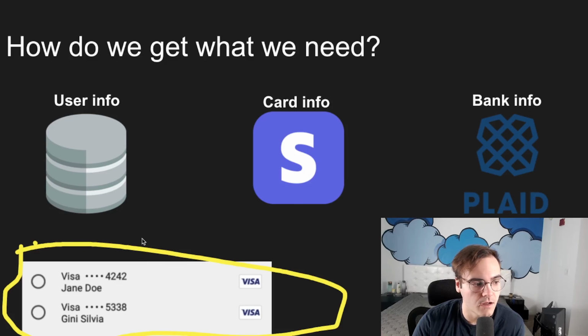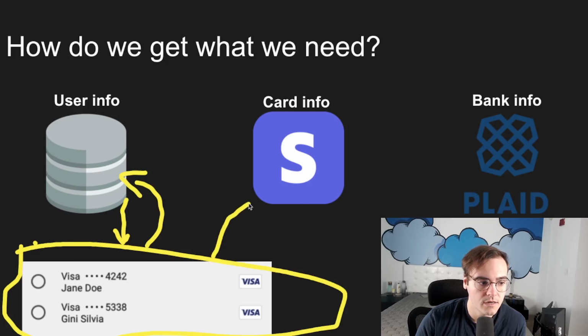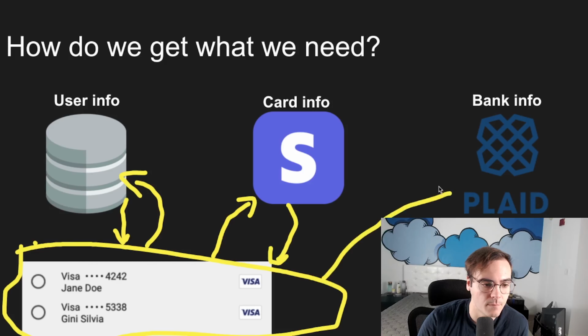So in order to get stuff, we're going to need to go and grab the user information from our database. Then once we get the information about the user that's logged in, we're going to need to go and get their current cards on file or the payment methods on file from Stripe. Stripe's going to give us that back. And then the way that Stripe works is that some of those payment methods may be flagged as bank accounts. And when that's the case, we need to go to Plaid and we need to get information about the user's bank account.